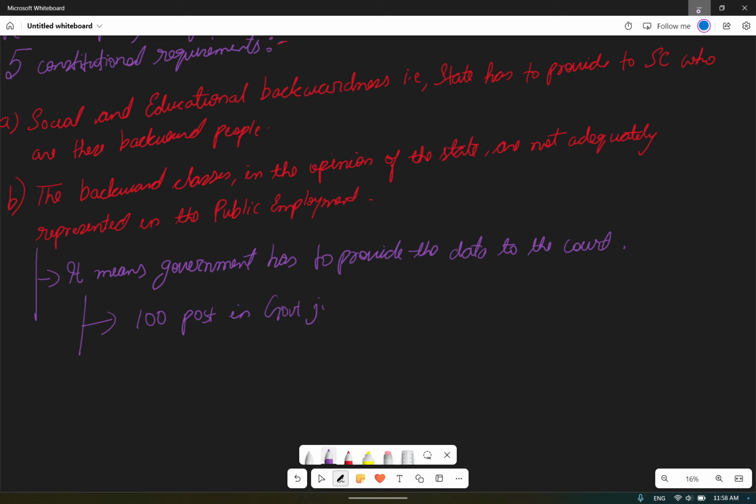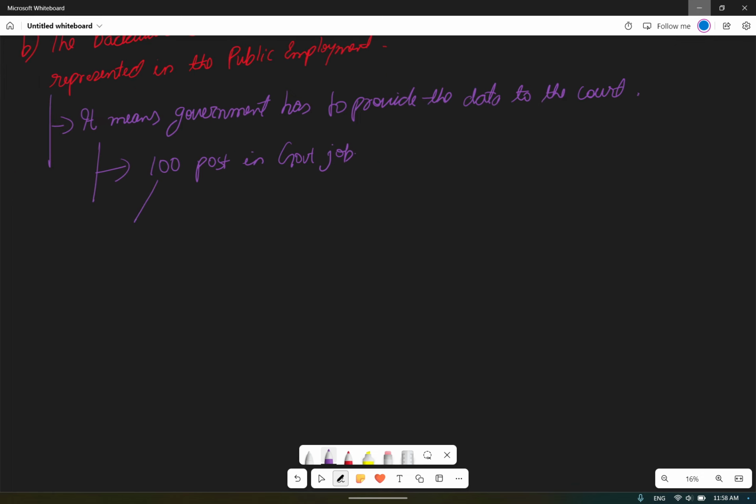Within the 100 posts, 60 are taken by the upper caste people and 40 are taken by the lower caste people. Now 60 is greater than 40, so upper caste people are capturing more positions in the government job compared to the lower caste people. That kind of data the government has to provide to the Supreme Court, and we have to satisfy the Supreme Court that yes, the lower section of the people are not getting adequate representation within the public employment, so we want to give a reservation to them.